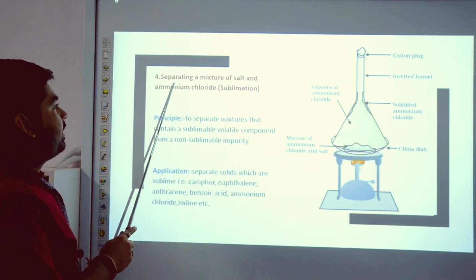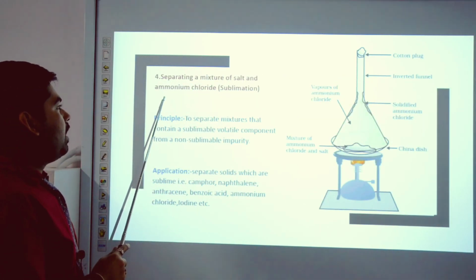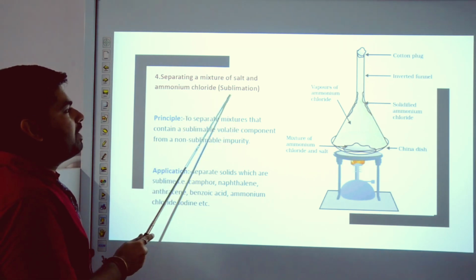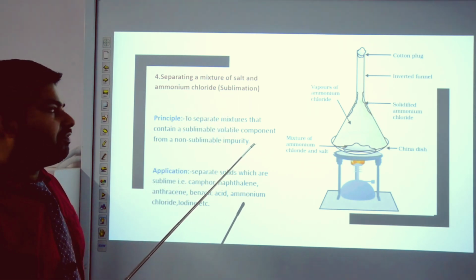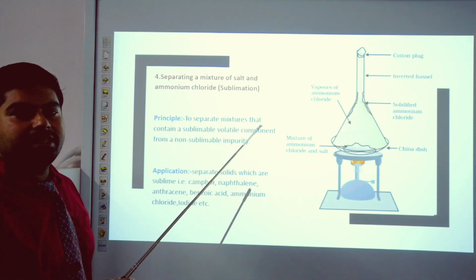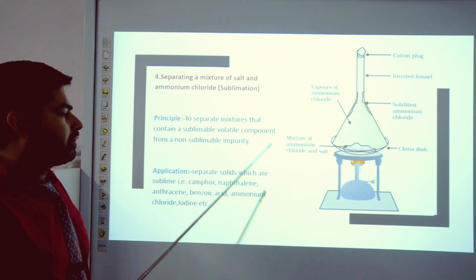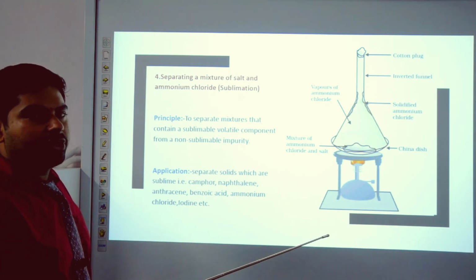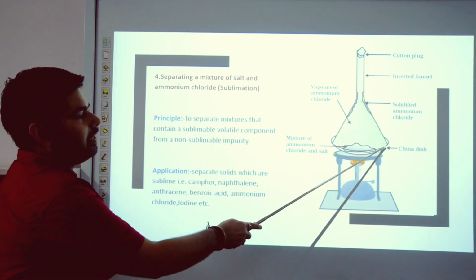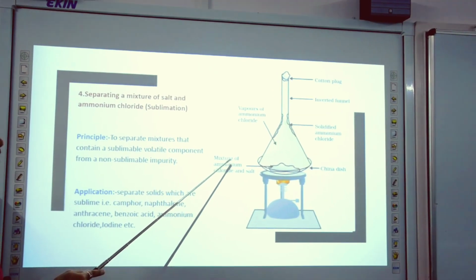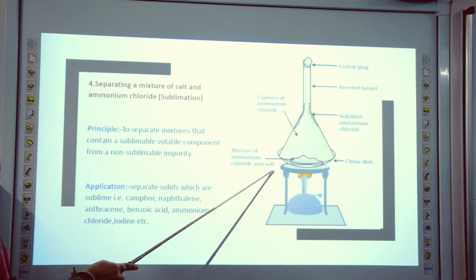Next, separating a mixture of salt and ammonium chloride by the sublimation process. What is the definition of sublimation? The process in which solid directly converts to gas. You can see the diagram. Okay student, in a china dish we keep the mixture of ammonium chloride and salt.